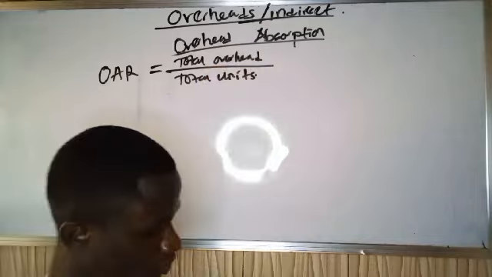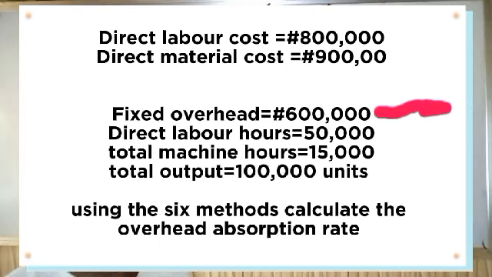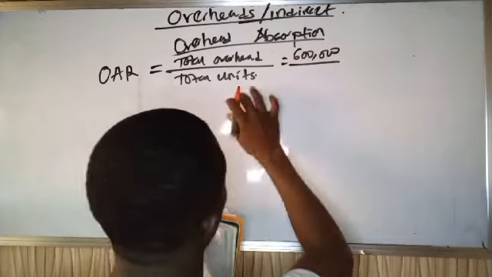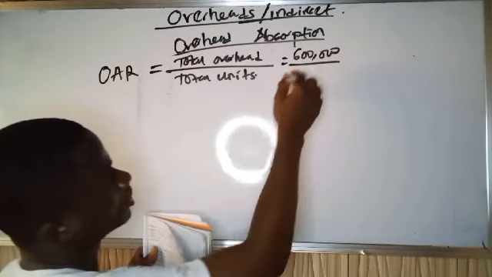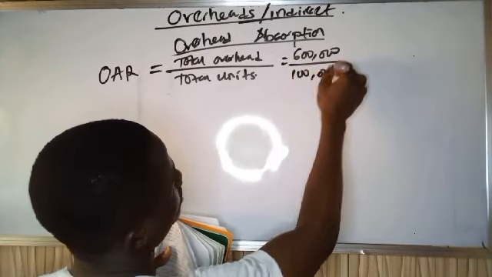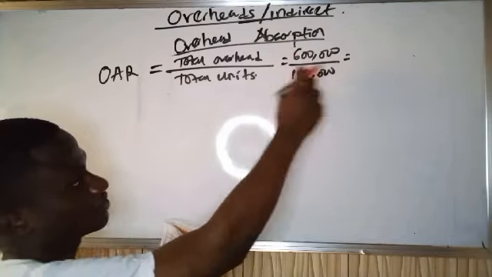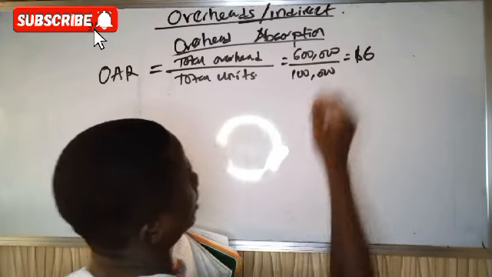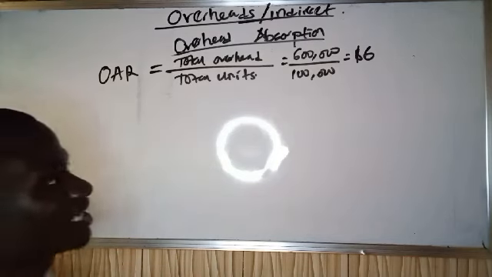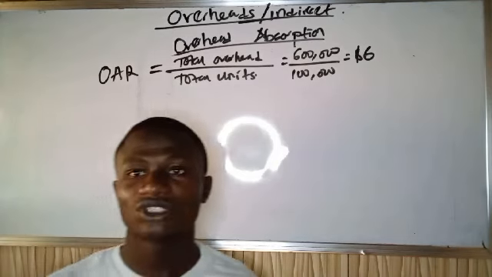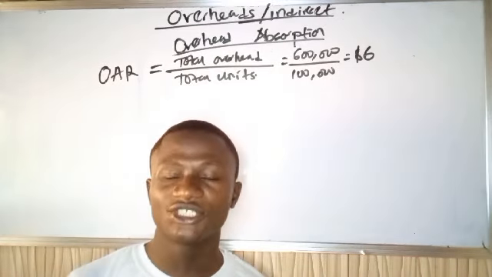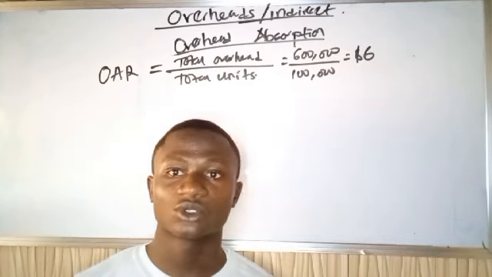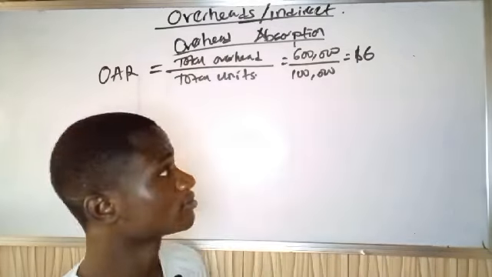So from the question, we are given that our fixed overhead is 600,000. So 600,000 divided by how many units were produced, total output. We're told that it is 100,000. So if you divide 600,000 by 100,000, you get $6. So $6 is what we are going to charge extra on each unit produced as our cost for overhead.